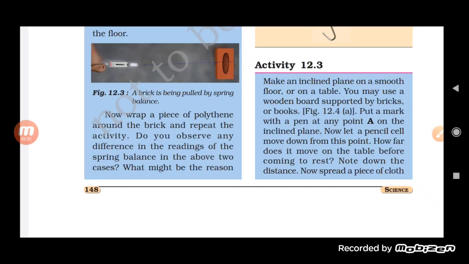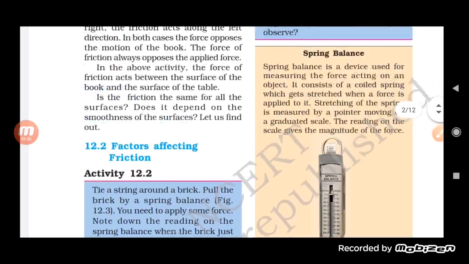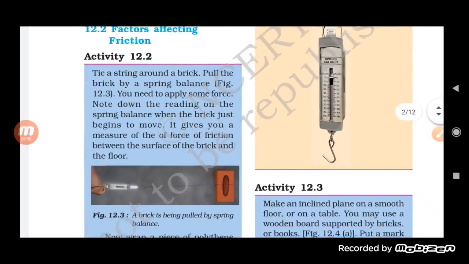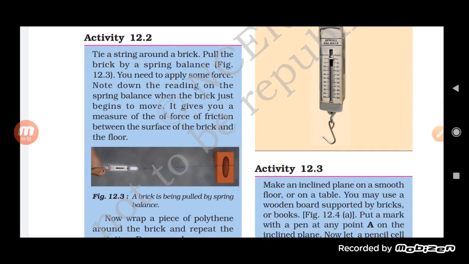So when you wrap the piece of polythene around the brick and repeat the process, tie it with the spring balance and stretch it, what you will find is that there is now a layer between the brick and the floor, and that makes the surface very smooth, so it is easy to pull it with the spring balance.